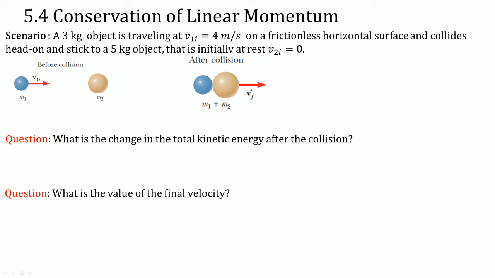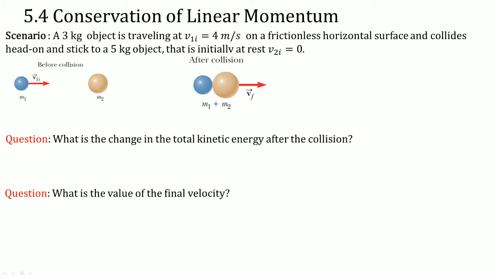Scenario: a 3 kilogram object is traveling at velocity V1i equals 4 meters per second on a frictionless horizontal surface and collides head on and sticks to a 5 kilogram object that is initially at rest, V2i equals 0. Here is the image to give you that visualization. Question: what is the change in the total kinetic energy after the collision?